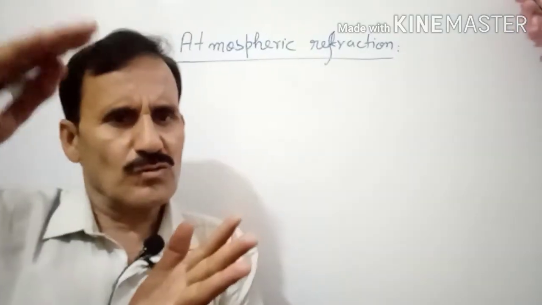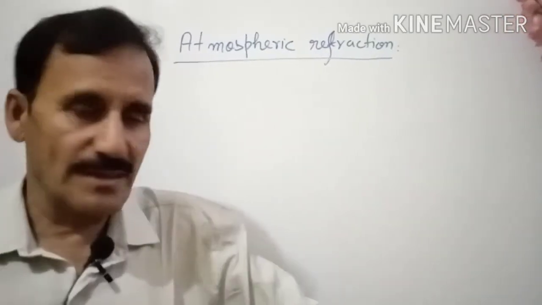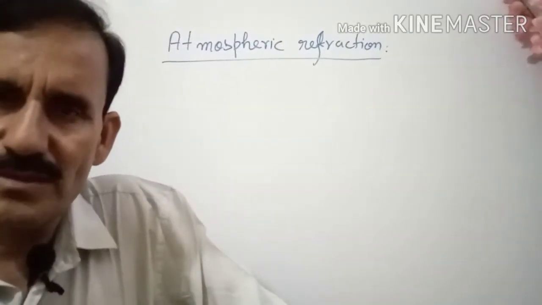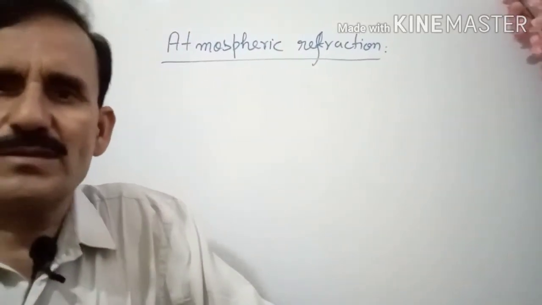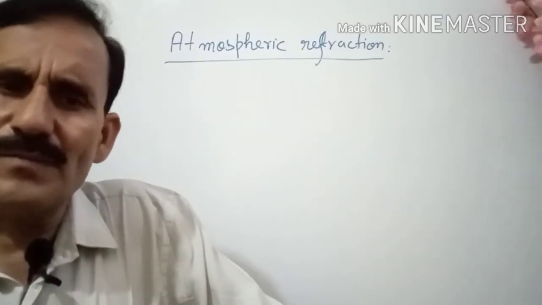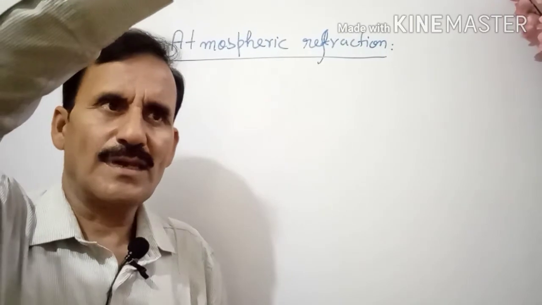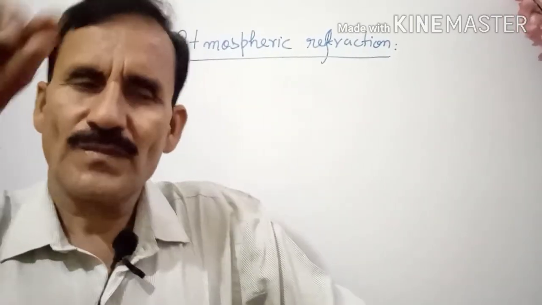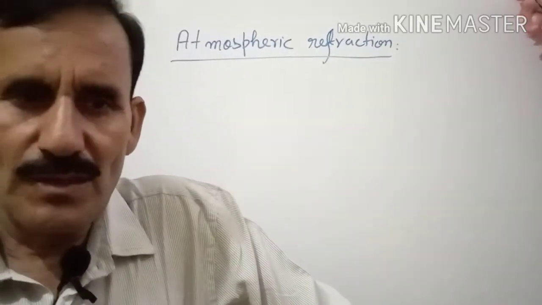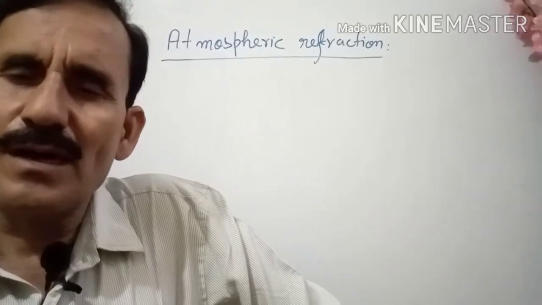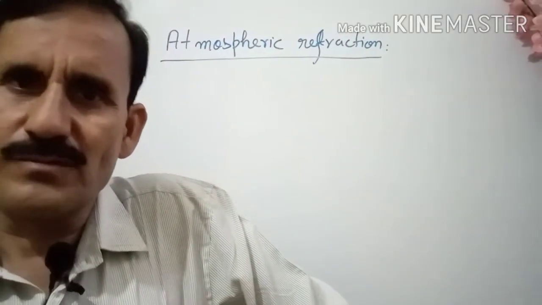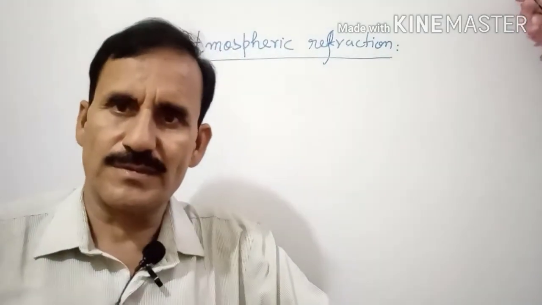So there are so many different layers and the density of the different layers is different, and hence the refractive index of the different layers is different. So when the light comes through the atmosphere to the earth, it is always refracted through the different mediums.